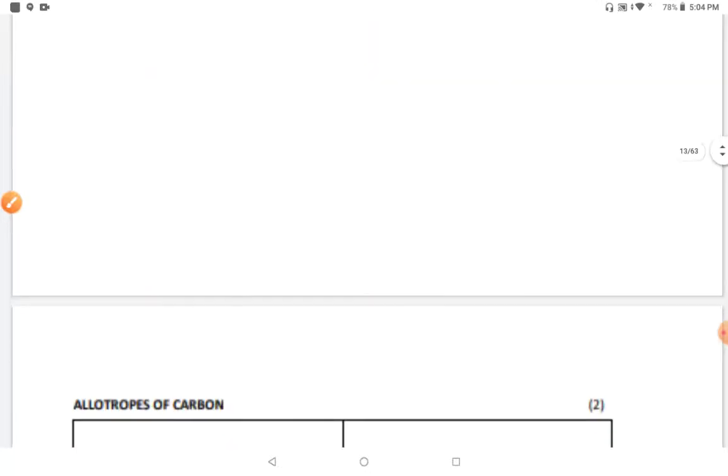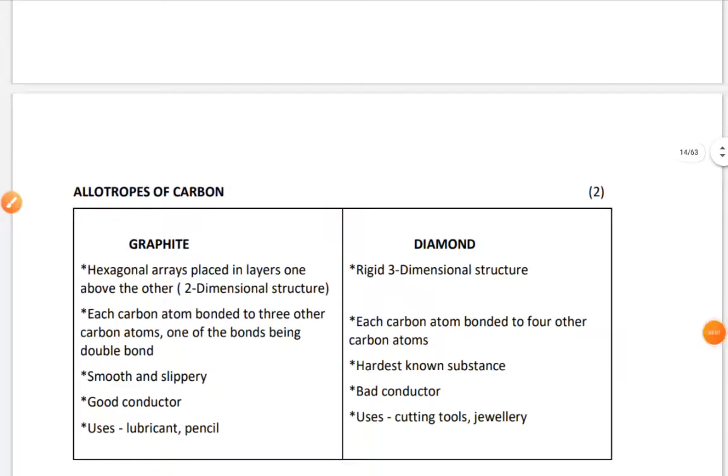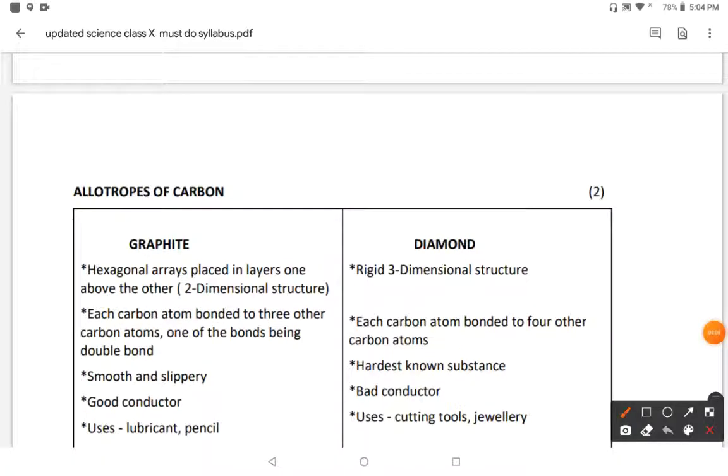Now we will discuss the allotropes of carbon. Though there are mainly three allotropes, we will discuss only two. One is graphite, the other is diamond. The graphite structure is hexagonal in shape, and this is a 2-dimensional structure placed in layers, one above the other. So it is a 2-dimensional structure, but diamond has a 3-dimensional structure.